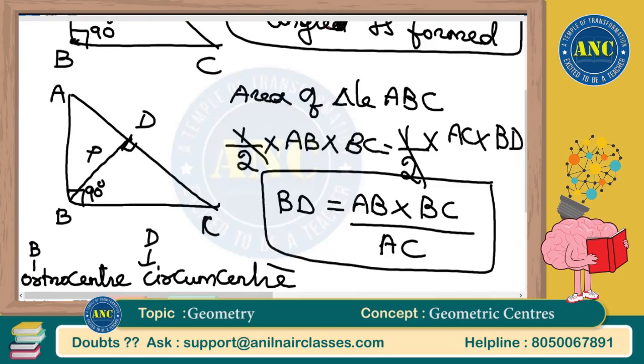It is nothing but a perpendicular. BD is nothing but the perpendicular drawn onto the hypotenuse. It might touch the circumcenter, it might not touch it. I hope it is clear. BD is given by AB into BC by AC.